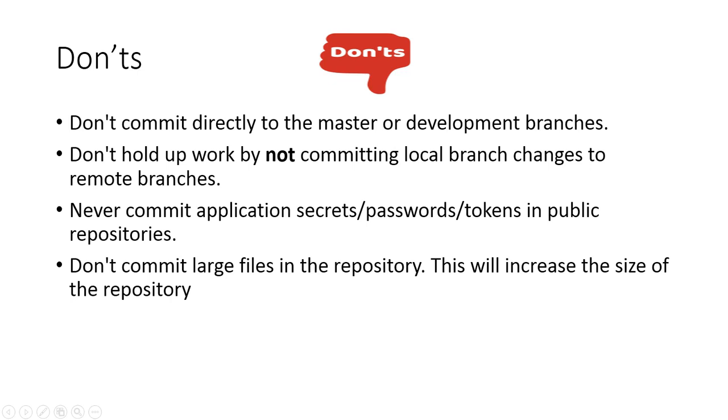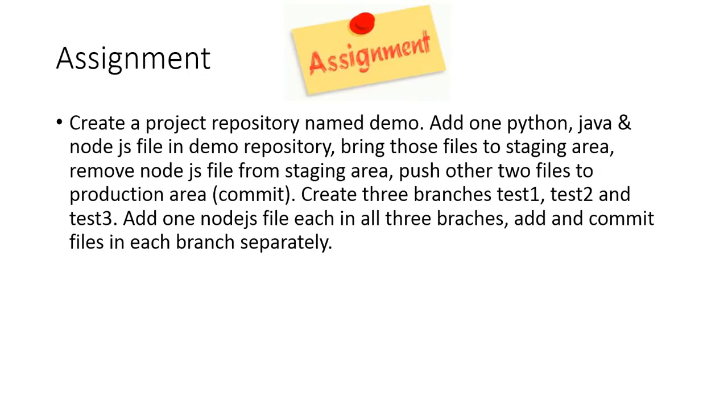That means if you have the approval and you have everything fine in your local branch, push those changes to the remote branch also. Then, never commit application secrets, passwords, tokens, certificates in public repositories, and do not commit large files in that repository. This will have the burden of increasing the size of the repository.